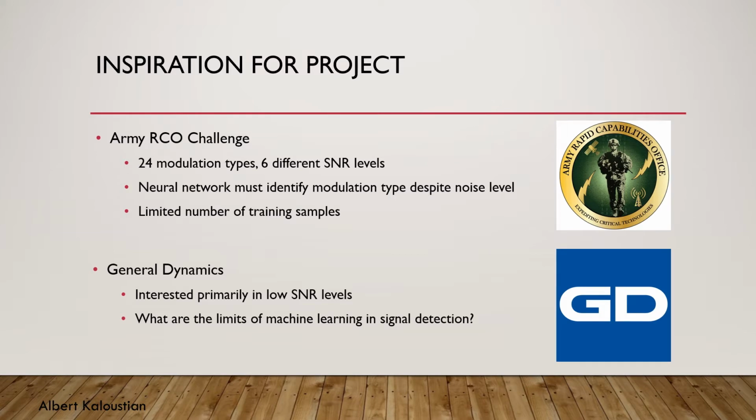Our group was approached by General Dynamics with an interest in focusing on the low signal-to-noise ratio aspect of this challenge. The goal of our project is to test the limits of machine learning in signal detection, primarily to learn through experimentation precisely how much noise a neural network can detect a signal within before failing.